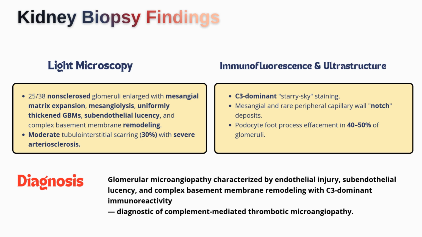This patient didn't have the classic picture of TTP. He didn't have the dramatic presentation of atypical HUS. Instead, he had a silent form of complement-mediated vascular injury that was confined to the kidney. If the biopsy had not been done, the true diagnosis would probably have remained hidden. The most important message is that unexplained progressive CKD with subtle urinary abnormalities and unrevealing blood work should sometimes raise suspicion of renal-limited TMA, especially when the biopsy points toward chronic endothelial injury and complement-mediated activation.